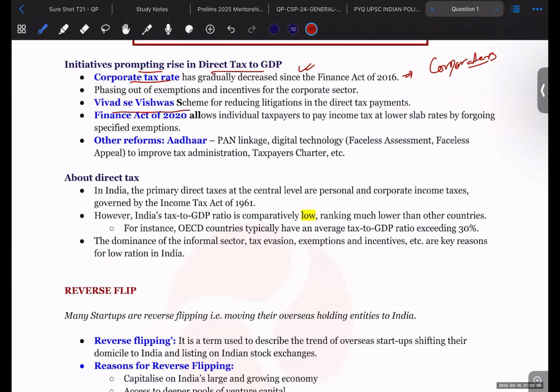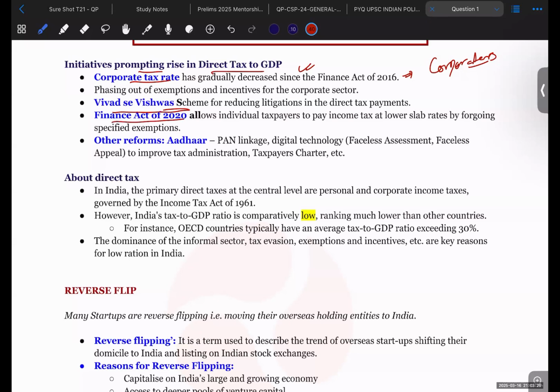Okay, the Vivad Se Vishwas scheme has been launched by the government of India in order to reduce tax disputes, and the reduction in those disputes is fueling the growth of direct taxes, which were stuck in court cases previously.